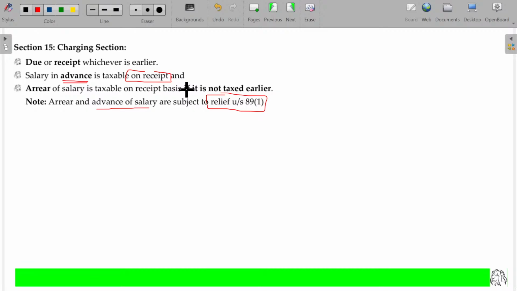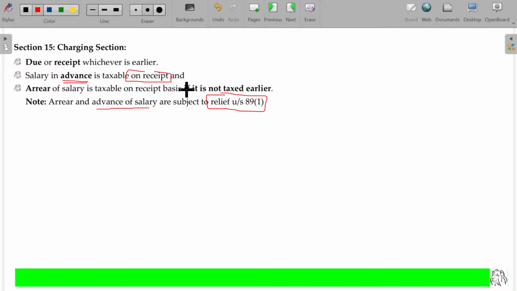Okay. Month on month 6 lakhs means I don't pay any tax. But 2 years of salary I am getting today itself, then I fall in the higher tax bracket. I need to pay the tax because of this application of the charging section rule. Don't you consider for discount, sir? Okay, I'll give the discount, which is called relief. Relief under section 89 class 1. Is that clear?